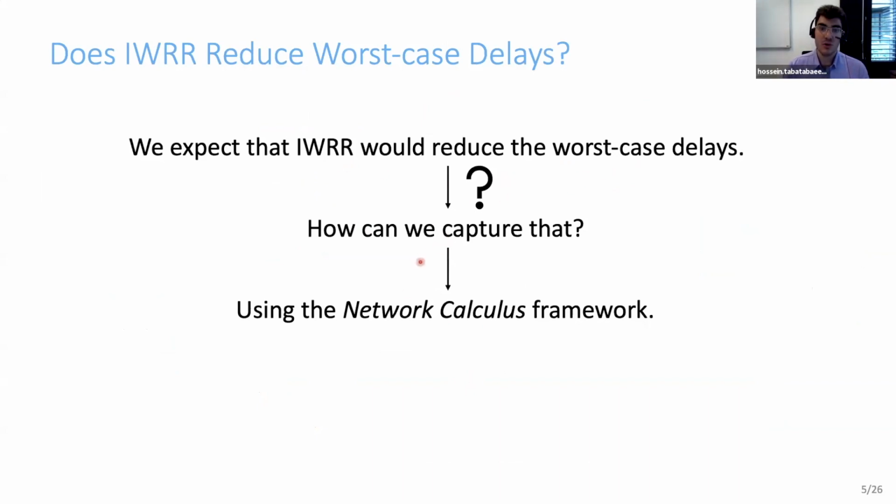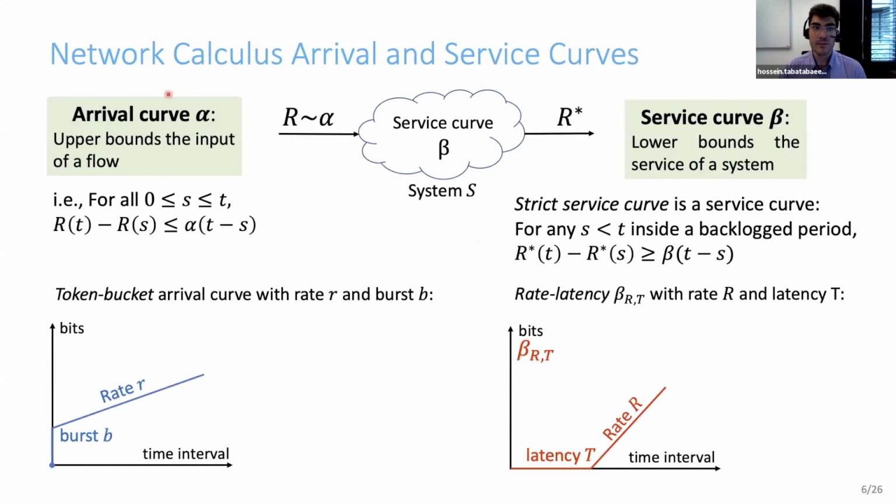We capture this problem using a network calculus framework, which I'm going to give a quick introduction to first. The network calculus framework heavily relies on 2 abstractions, arrival curves and service curves. By means of an arrival curve, we upper bound the amount of data that a flow can generate. Such a bound is necessary to obtain bounded latency, because otherwise, if a flow can generate unlimited data, we can always congest the system in a way that the delay is arbitrarily large.